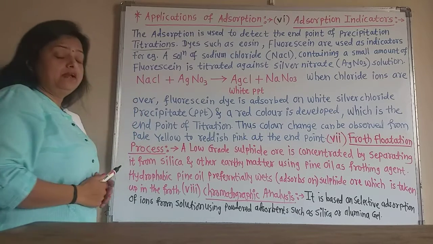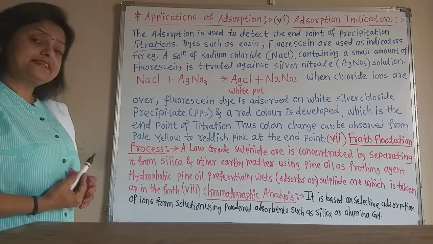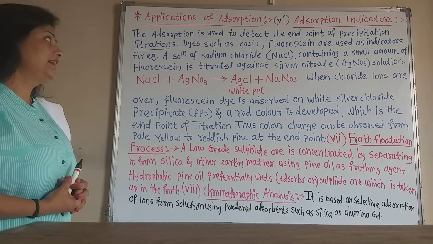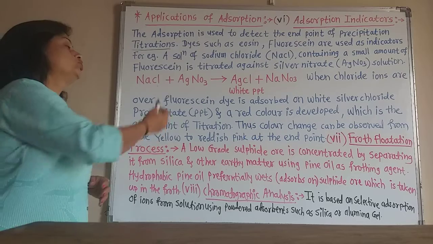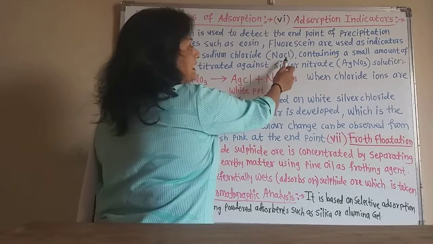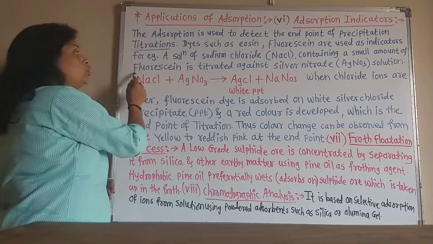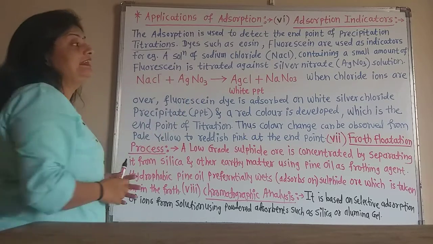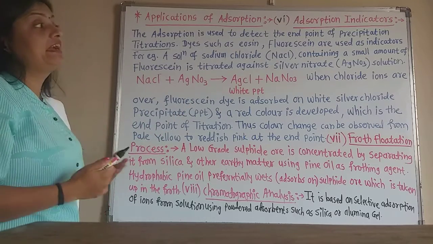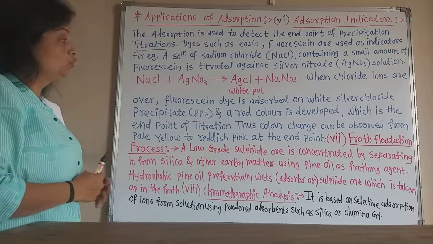For example, consider a precipitation titration between sodium chloride and silver nitrate. A solution of sodium chloride, NaCl, containing a small amount of the indicator fluorescein is titrated against silver nitrate, AgNO3 solution.